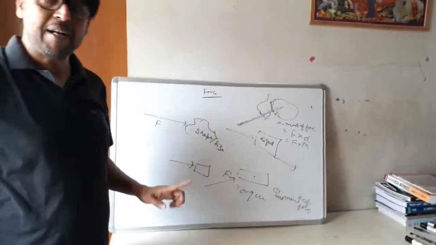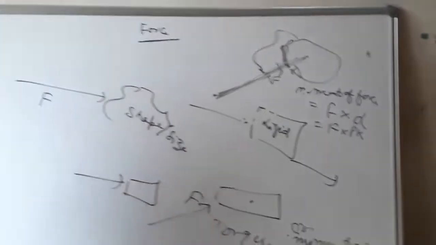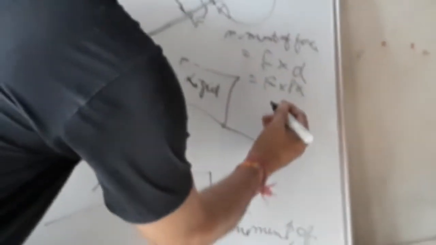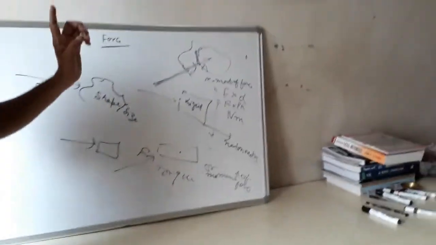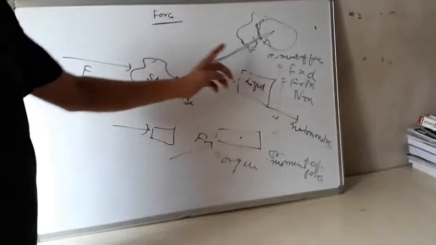The torque or moment of force depends upon two factors. The first factor is the magnitude of the force applied, and the second is the perpendicular distance of the line of action of the force from the axis of rotation, and it will be measured in Newton meter. Either you can write the whole name in small letters, or in capital you have to write only the single letter of that measuring unit.